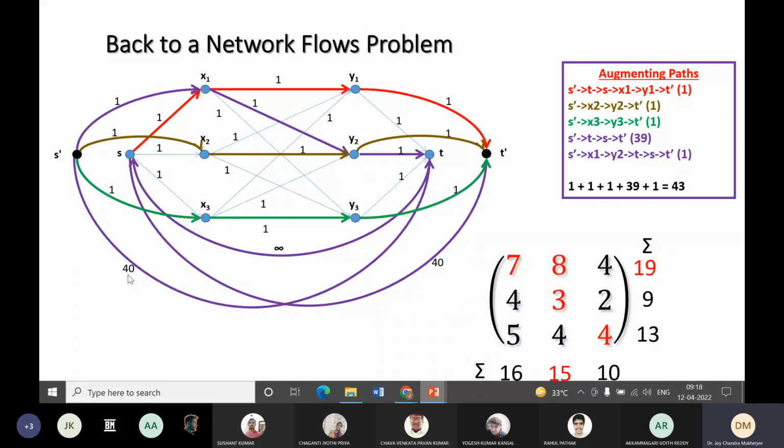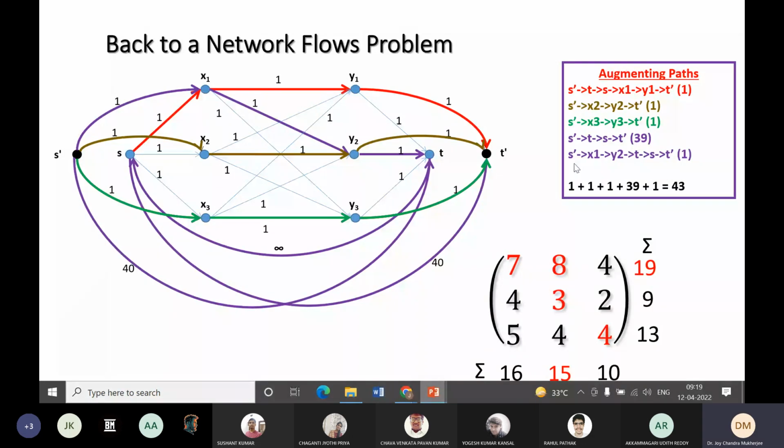Okay, then the second path is s prime, x2, then y2, then t prime. So this is 1. Then s prime, x3, y3, and then t prime. Fourth is s prime, t, s, t prime. So s prime t, now it is not 40. One has already been consumed earlier. So the remaining capacity was 39. So this is 39, this is infinity, and this is 40. So the minimum is 39. So 39 is stored here.